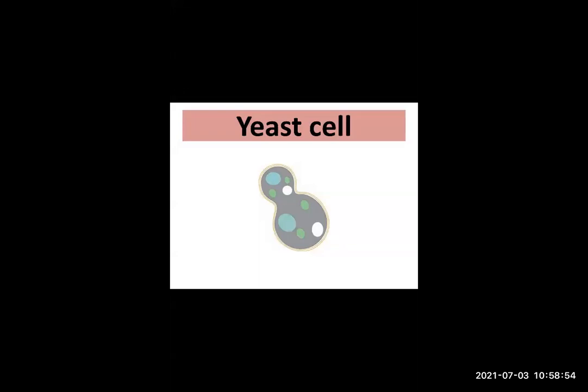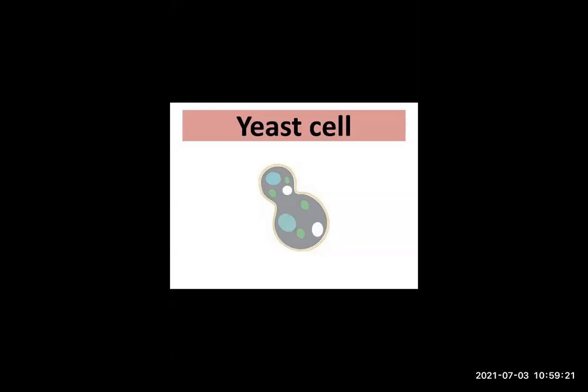Now what else can they do? They can do fermentation. Fermentation is a process by which yeast obtains its nutrition. Yeast cells carry out fermentation during the process of obtaining their nutrition.